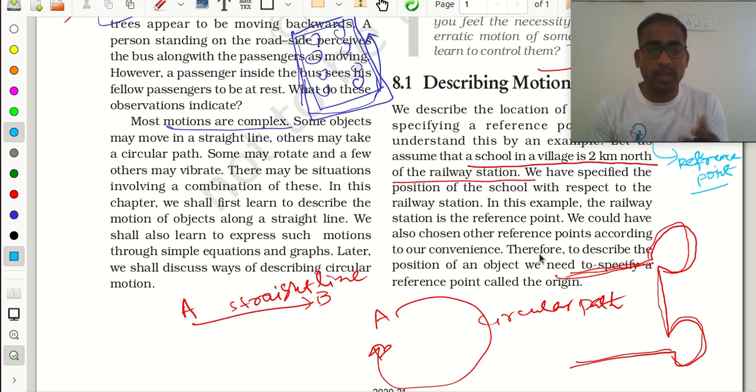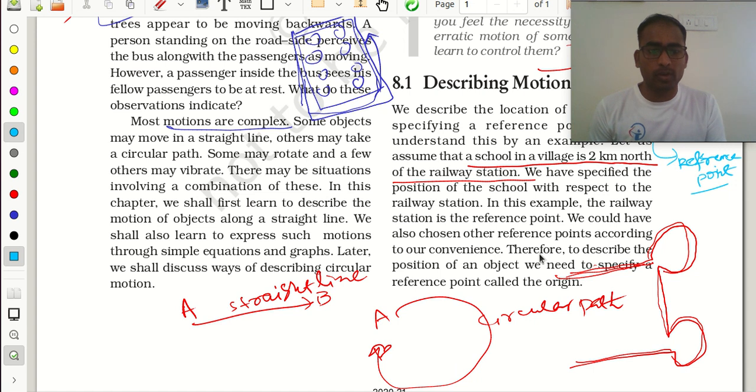So how can I find your home? You will tell some temple is there, sir, or one statue will be there. From that statue we need to take right or left. That you will tell, no? So that statue or that temple or that school or anything acts as a reference point.